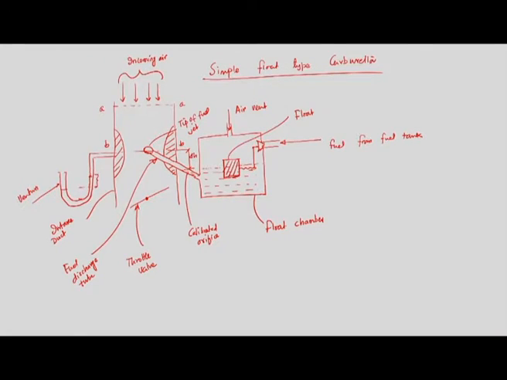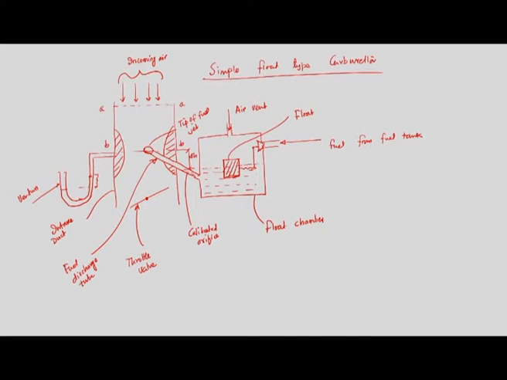When air is approaching this portion, section BB, we are essentially reducing the area. Because of the reduction of area, the flow velocity of the air will increase. Because of the increase in flow velocity, pressure will drop, and that pressure drop will create a sufficient driving force between the float chamber and the middle of the fuel discharge tube, so that fuel comes from the float chamber to the intake duct. We need to design it so that the increase in velocity, rather the drop in pressure, is good enough to create a pressure difference, so that the required amount of fuel is supplied from the float chamber to the intake duct.